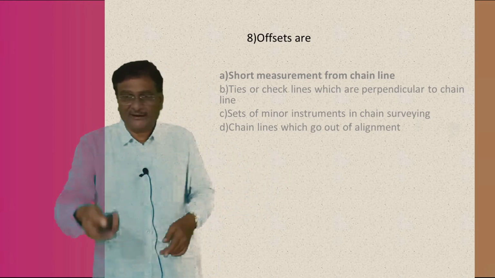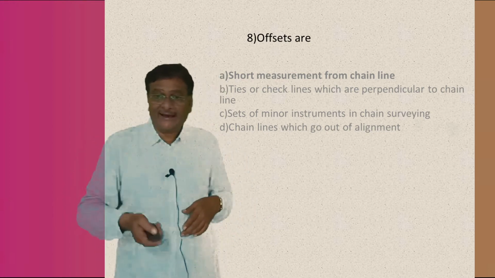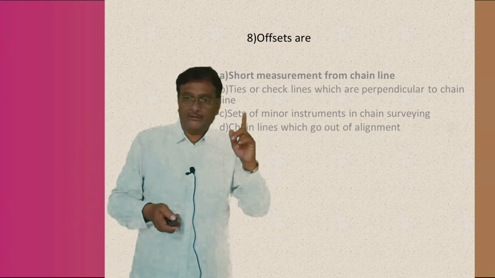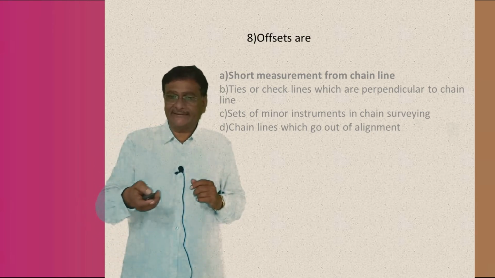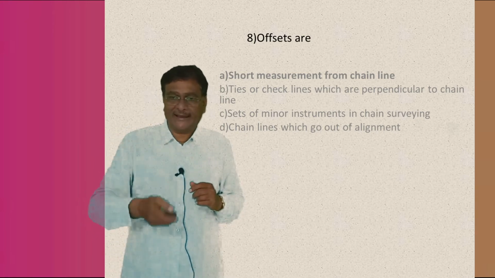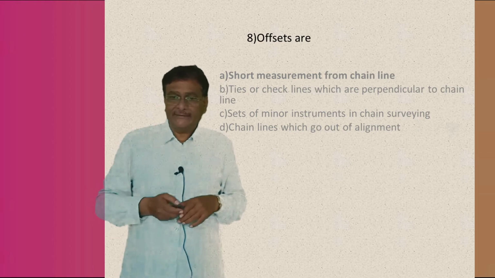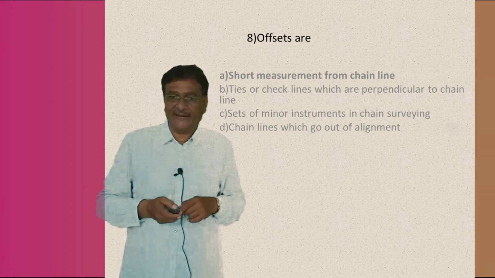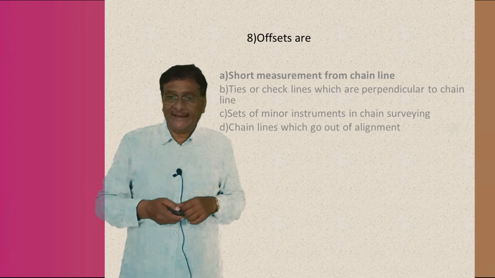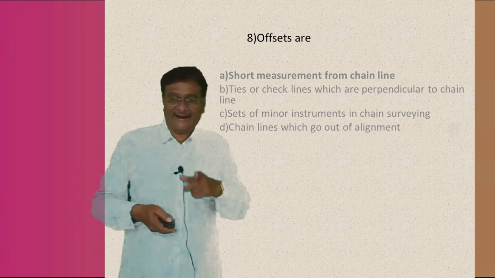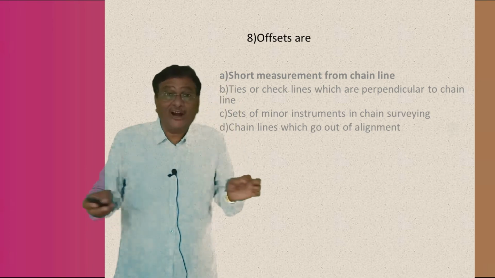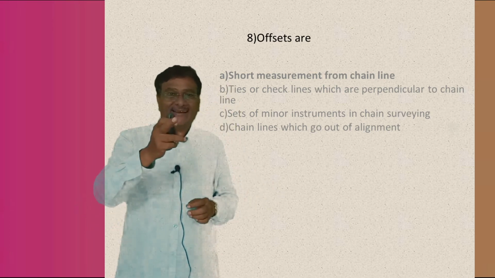What is the question now? Offsets are: option A, short measurements from the chain line; B, ties or check lines which are perpendicular to the chain line; C, sets of instruments in chain surveying; and the last, chain lines which go out of alignment. My boys, what is the right answer? The right answer is A. It is a short measurement from the chain line, understand or not?